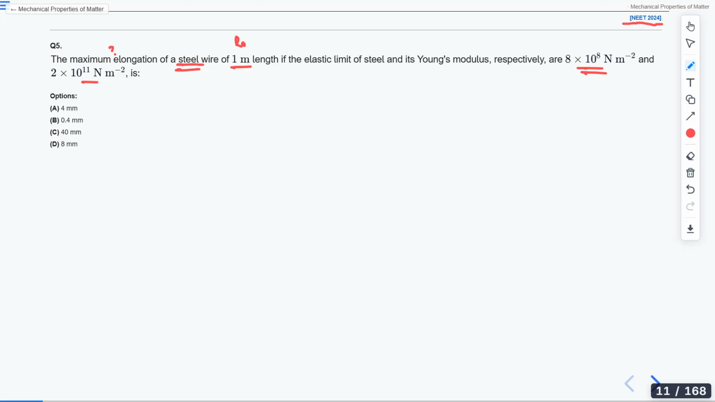Have you solved this question? Okay, now let's move to the solution part of this question. A is the major option that I am getting. Yeah, obviously A is the correct answer. It is 4 mm, 4 millimeters.